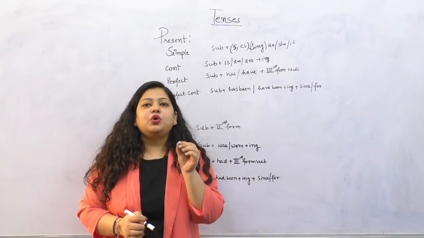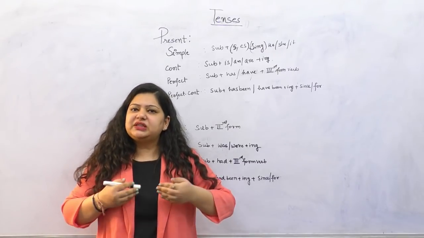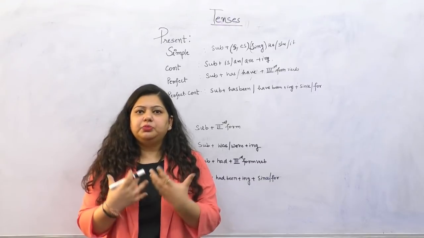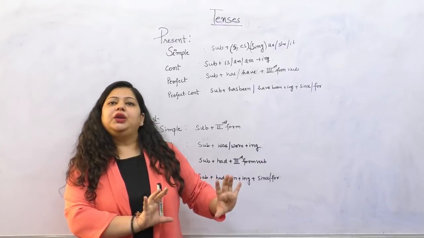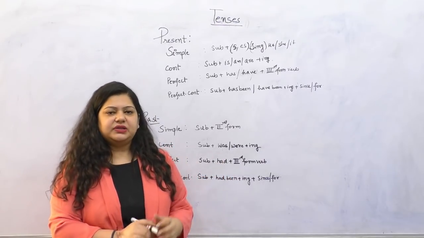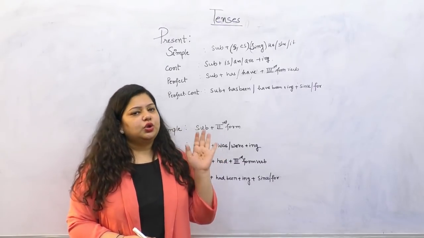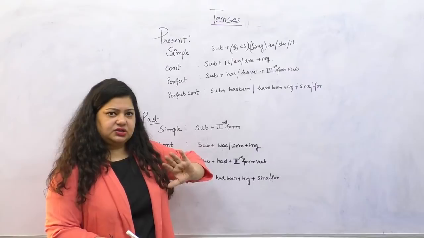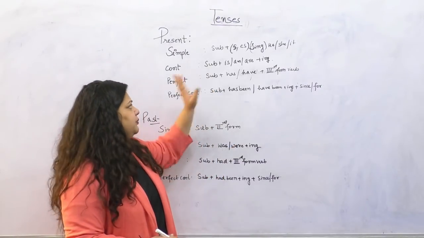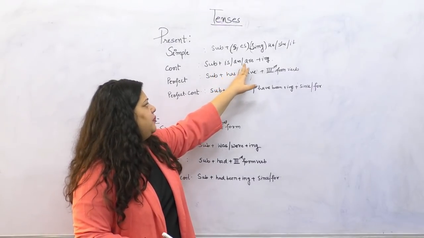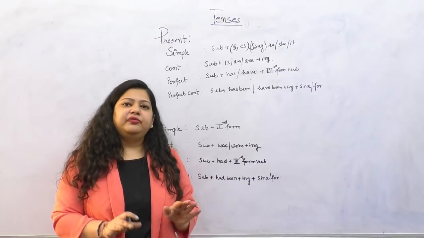Now let's come to the second. Second is present continuous. So when we talk about present continuous, it means something which is going on. For example, I'm speaking right now. So this is in present, something which is going on. So this is present continuous. It is very simple to understand and very simple to acknowledge also. For example, we have subject. Subject plus is/am/are plus ing. Right, is/am/are with ing.